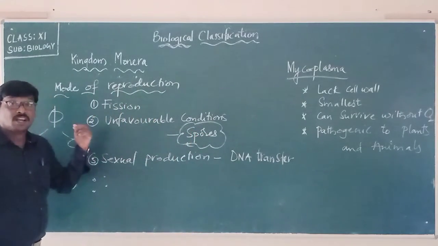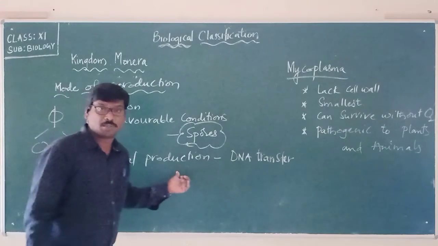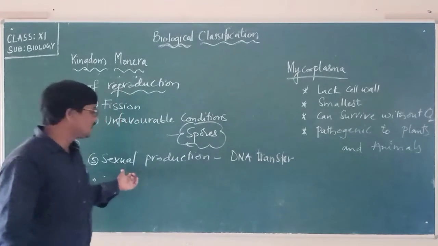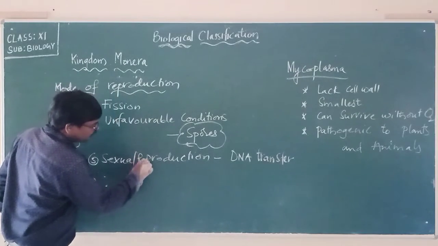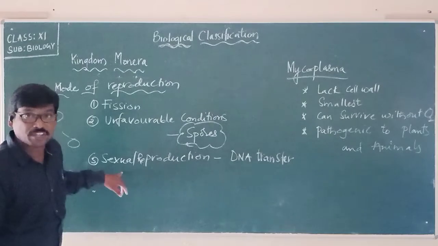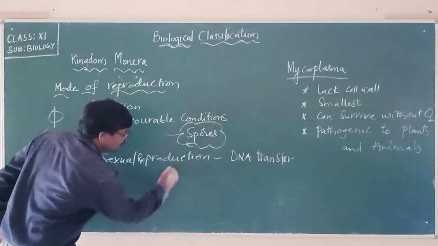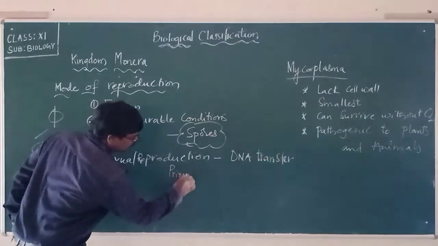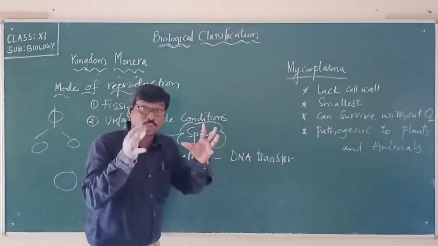And please remember, reproduction can also occur through sexual reproduction. How is sexual reproduction possible? It is DNA transfer. It is the most primitive process, the DNA transfer between two bacteria.